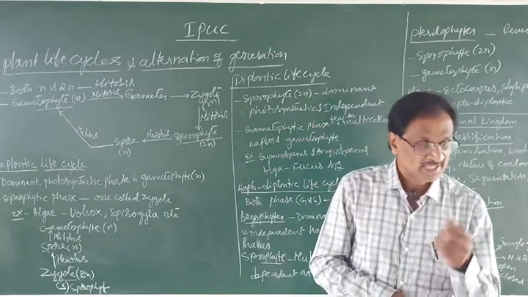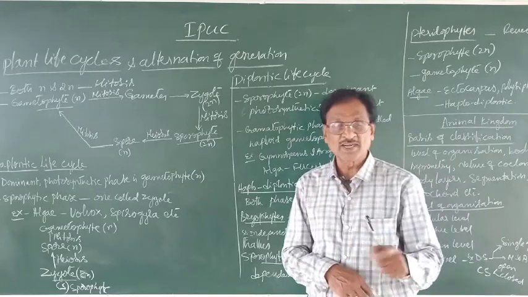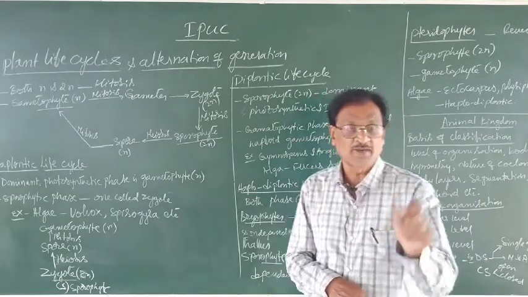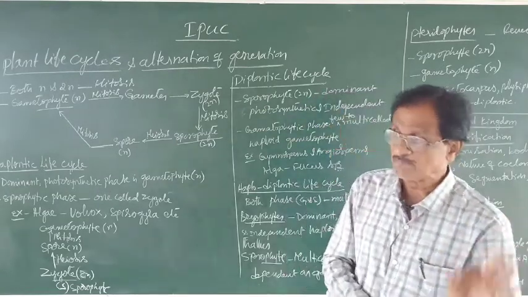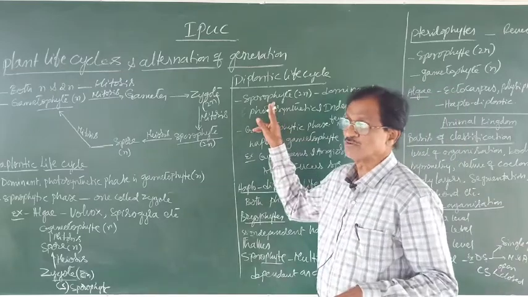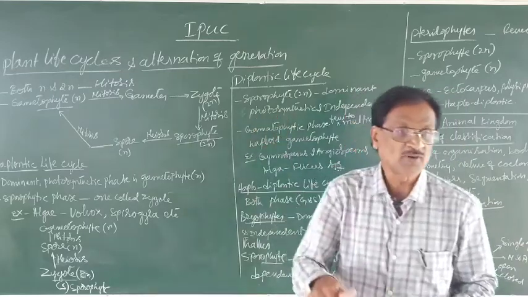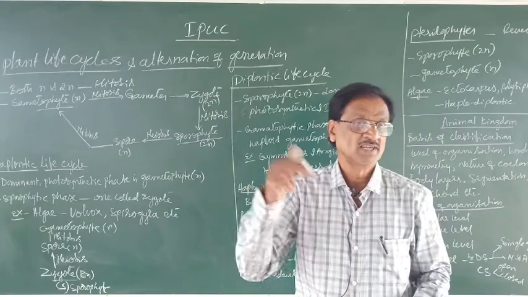Sporophyte. Hence, which is the dominant photosynthetic and independent phase in these plants? It is the sporophyte. Sporophyte is what? Diploid one.